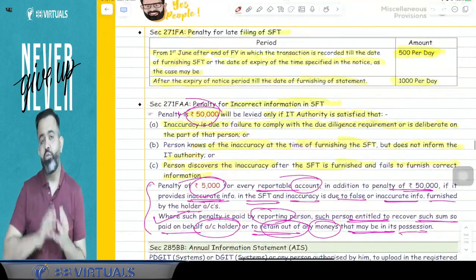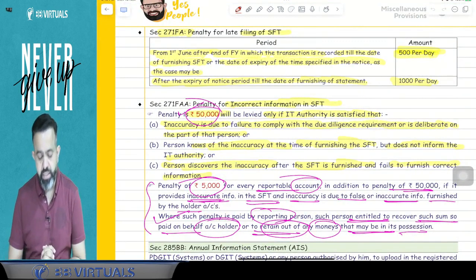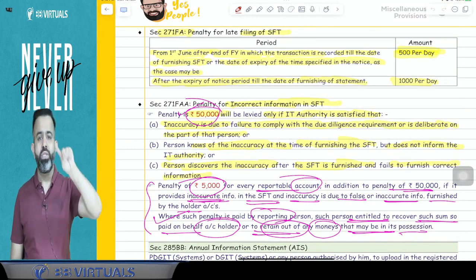Now guys, these details have to be submitted to the income tax department by 31st May of the next financial year. But if it is not submitted, then from 1st June there will be a penalty.